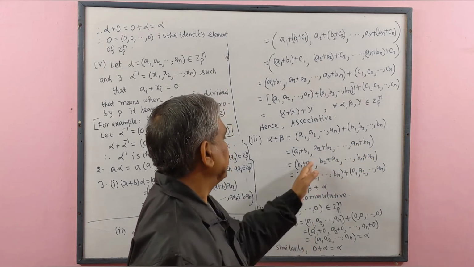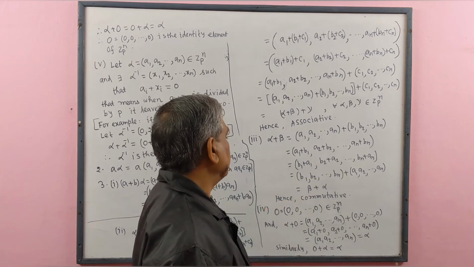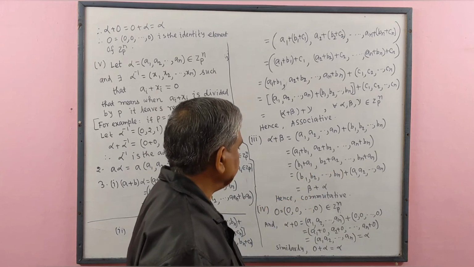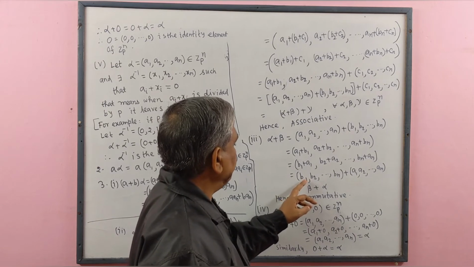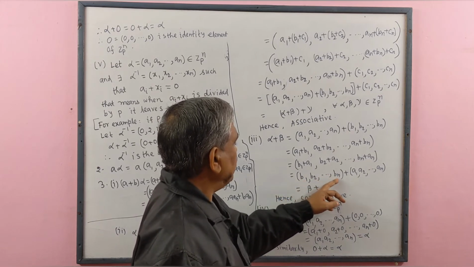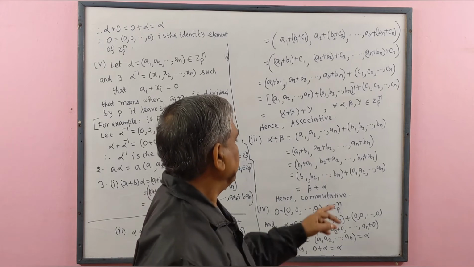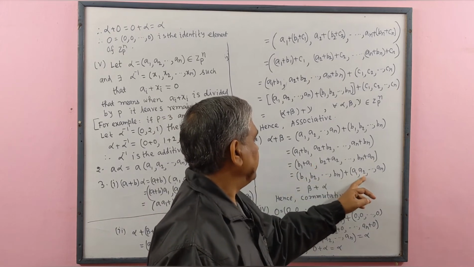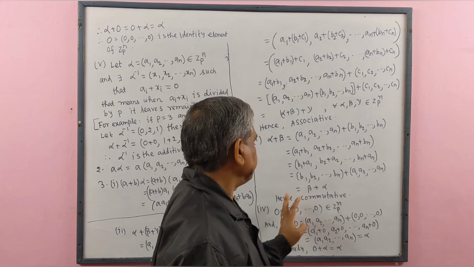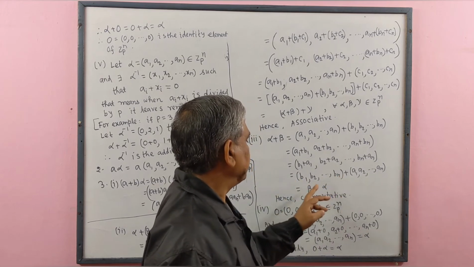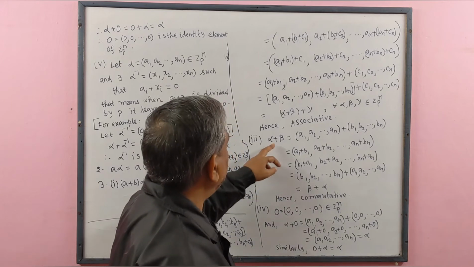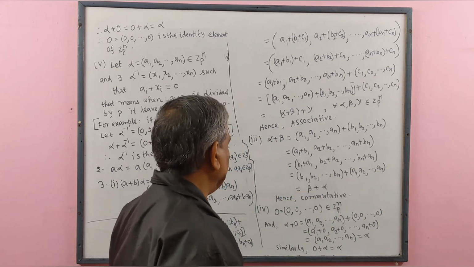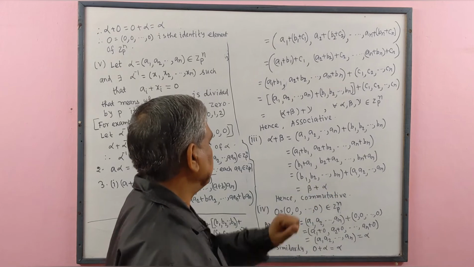We separate these into two n-tuples. The first contains elements b1, b2, ..., bn, and the second a1, a2, ..., an. This n-tuple is beta, this n-tuple is alpha. Therefore alpha plus beta equals beta plus alpha. Hence the commutative law holds.